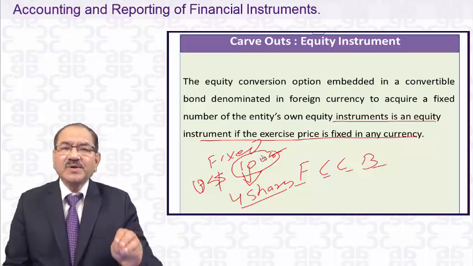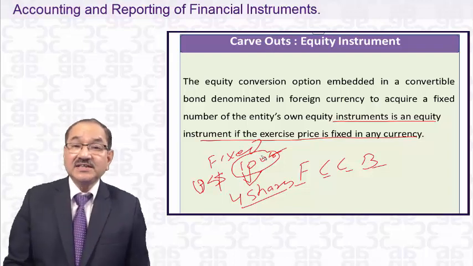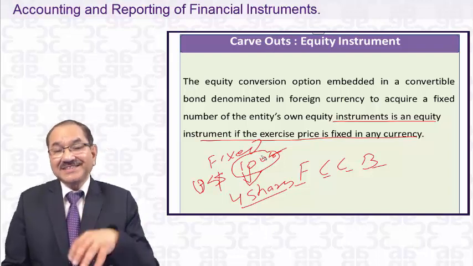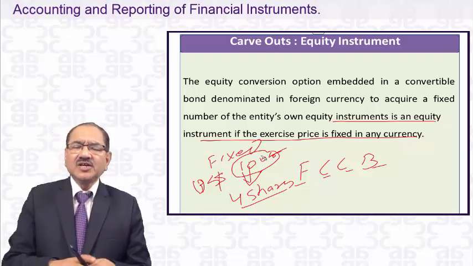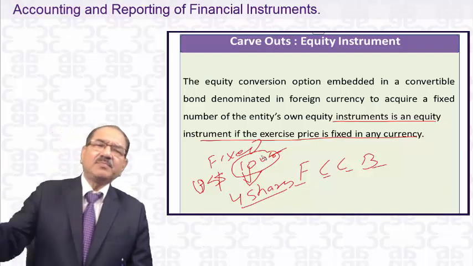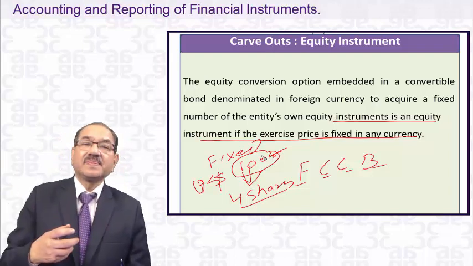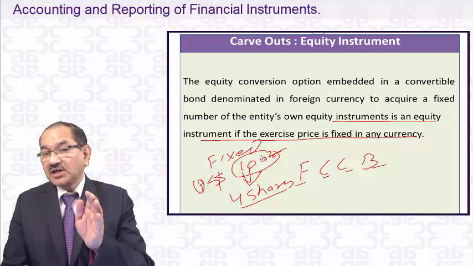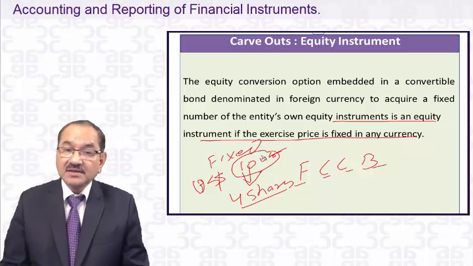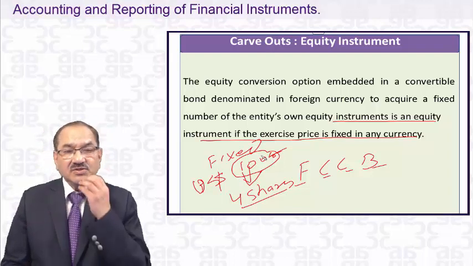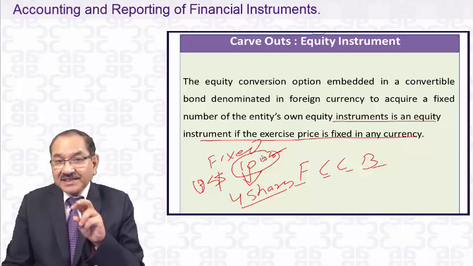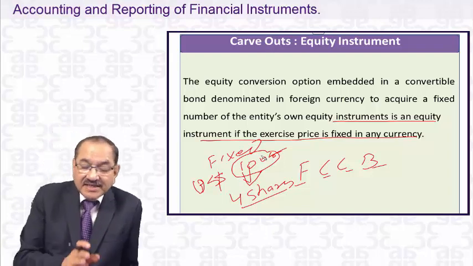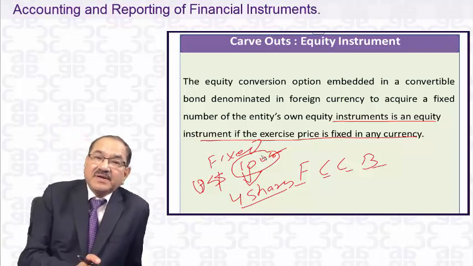Even though it will be converted maybe in 2018, you issued it in 2015, and in 2015 itself you have got money, like share application money in advance, and that will be considered part of equity, not liability. It is okay, but there is a conversion option in between. As far as the FCCB is concerned, that's fine.